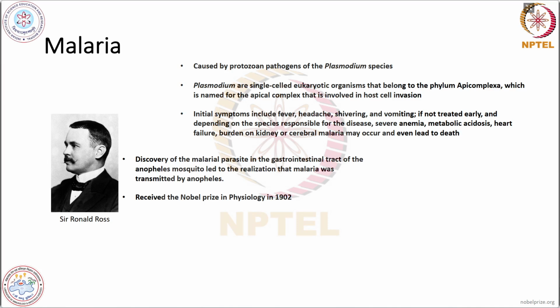To take the example of the malaria disease, it is caused by the protozoan pathogens of the Plasmodium species. And these Plasmodiums are single-celled eukaryotic organisms that belong to the phylum Apicomplexa, which is named for the apical complex that is involved in the post-cell invasion.